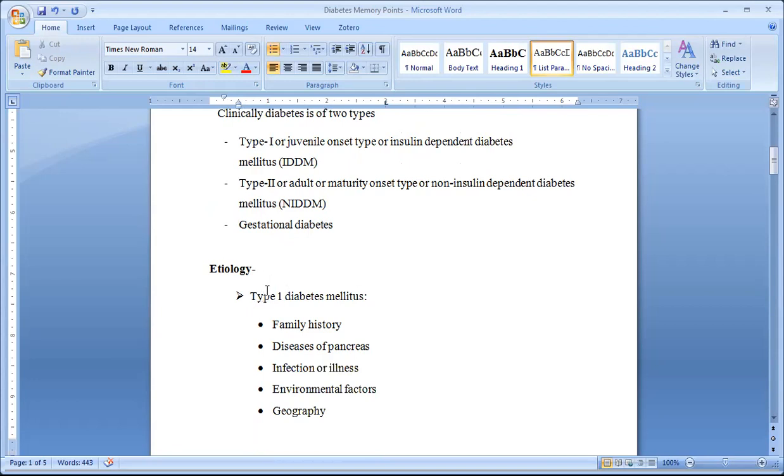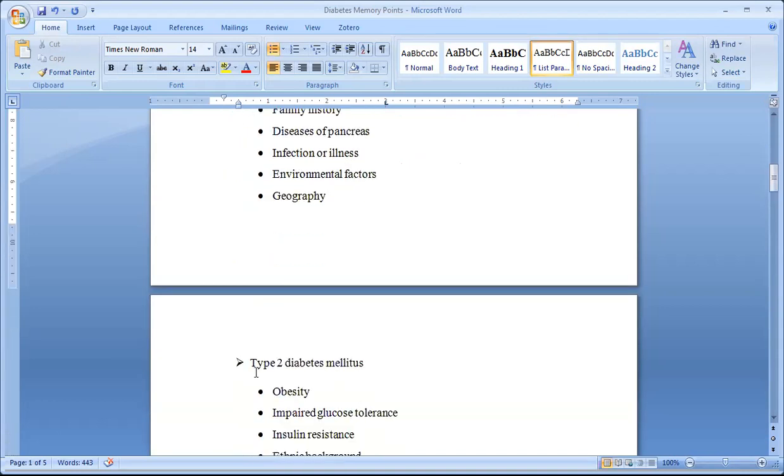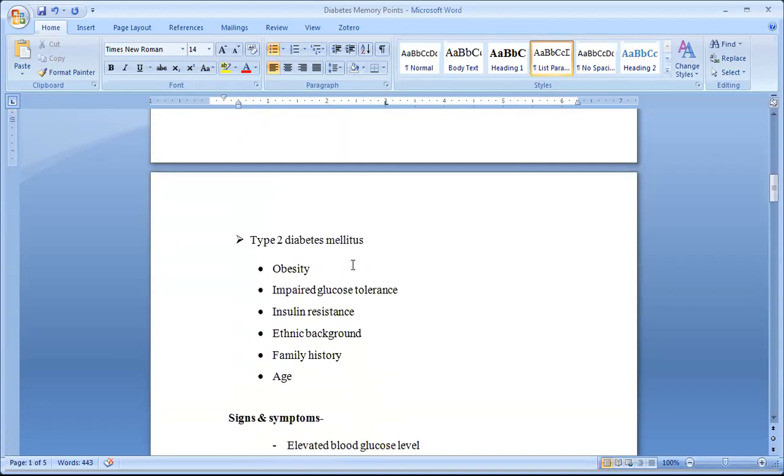Etiology: what are the causes of type 1 diabetes mellitus? Family history, disease of the pancreas, infection, environmental factors, and geography. And type 2 diabetes mellitus? Obesity, impaired glucose tolerance, insulin resistance, ethnic background, racial changes, family history, and age.